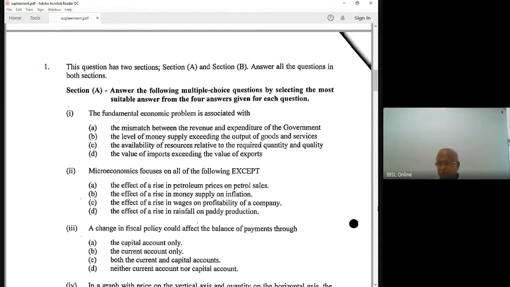Then monopoly market, pure monopoly, one producer: Ceylon Tobacco, the electricity board, electricity generation, hydropower generation, right? Water board, distribution of water, right? Monopoly market. Then in between, you have monopolistic competition. Some characteristics are like the competitive market, some are like the monopoly market. Then you have the oligopoly market.